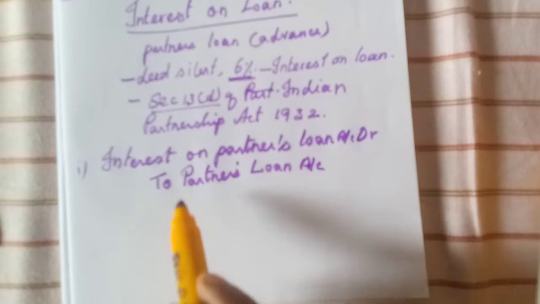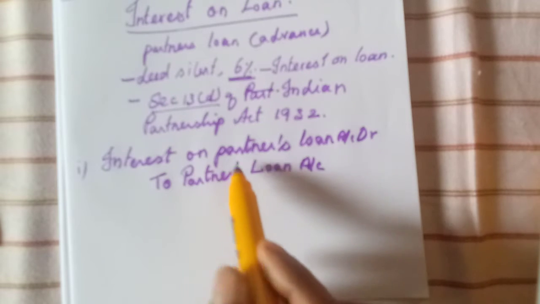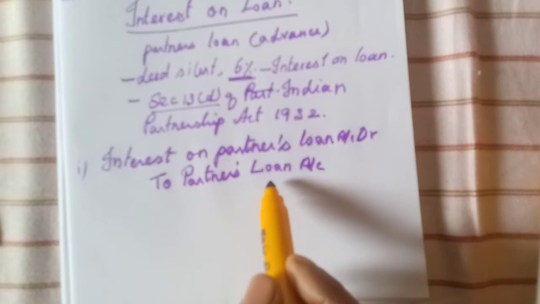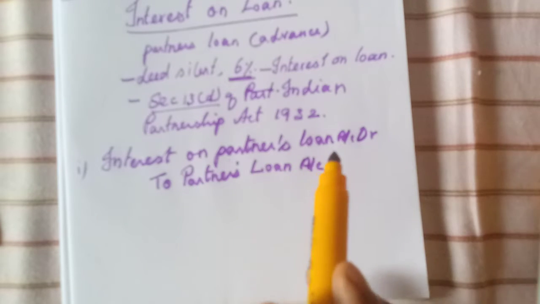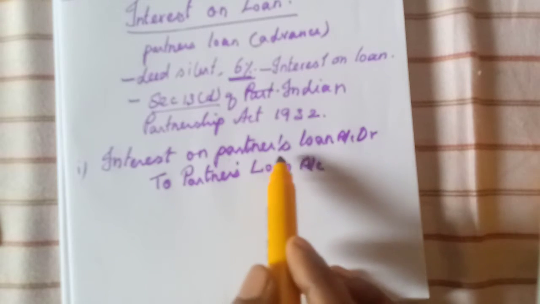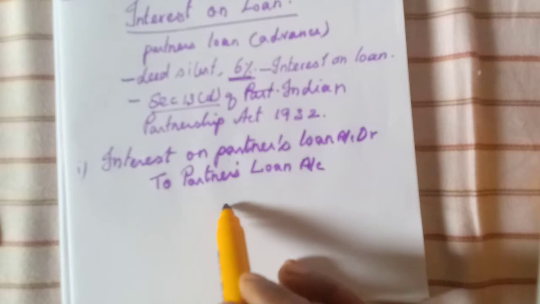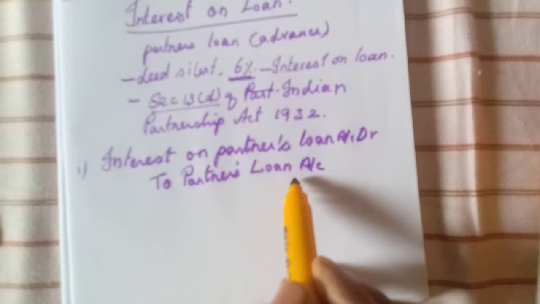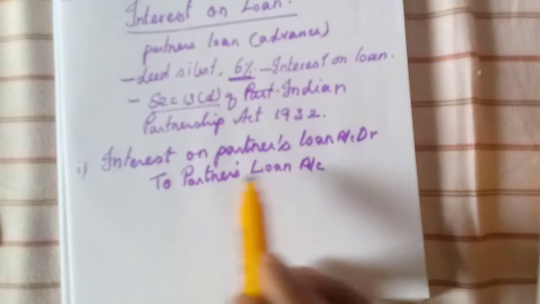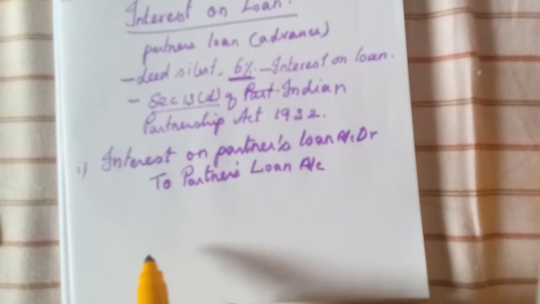Till now we have learnt that such items are transferred to either the partner's capital or current account, isn't it? But only interest on partner's loan will be credited along with the loan account, not to the partner's capital or current account.